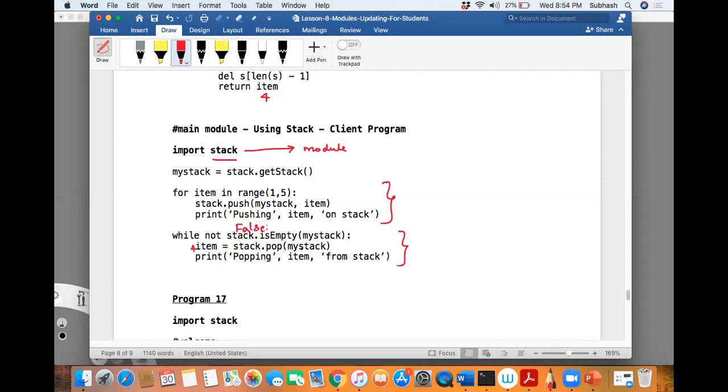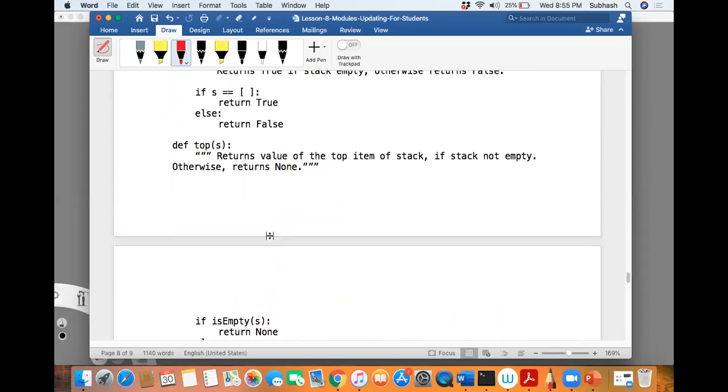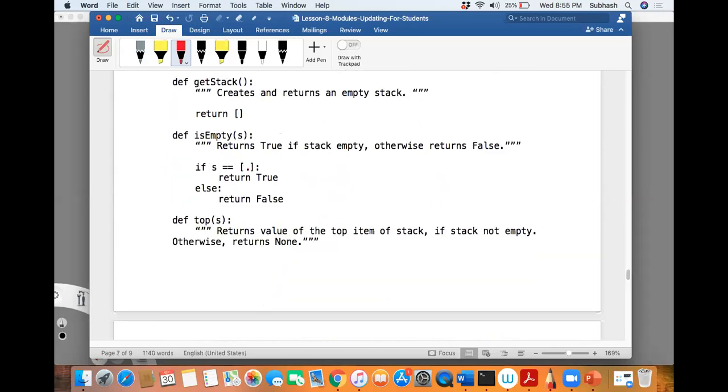It says stack.pop. It will take the next element, delete the last element, and then do it. So this keeps continuing, and it keeps printing the popping. At the last moment, when it deletes the last element, the list will again become empty. When you say is empty, it comes to this place, is empty, and yes, it would become empty.